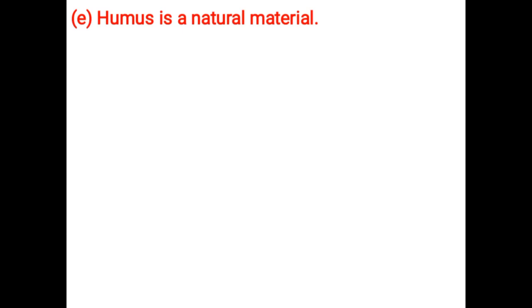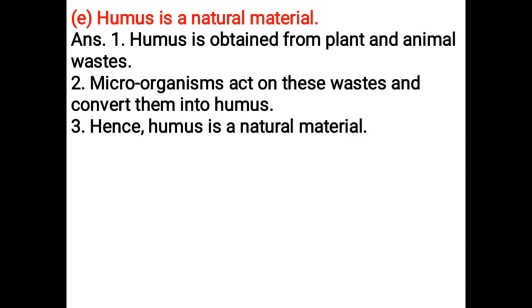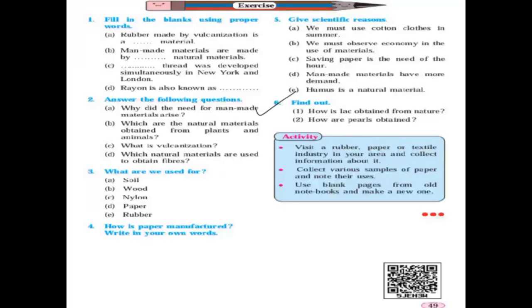Humus is a natural material. Humus is obtained from plant and animal wastes. Microorganisms act on these wastes and convert them into humus. Hence, humus is a natural material.